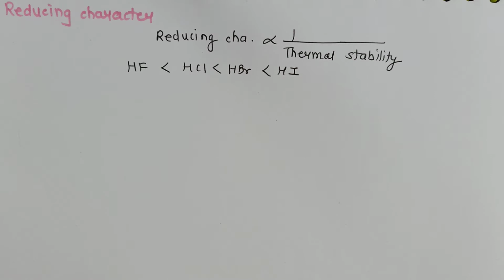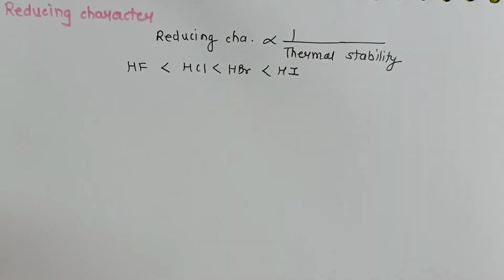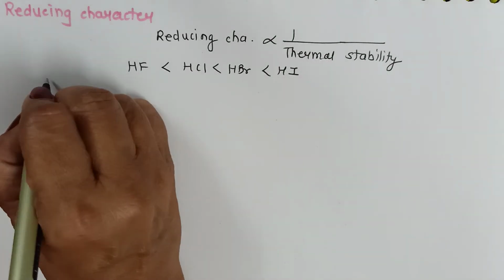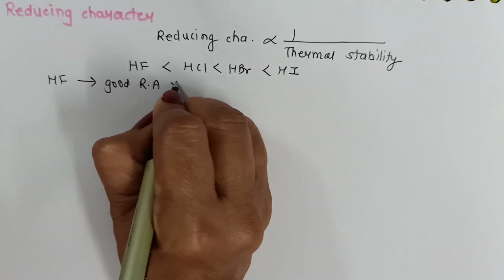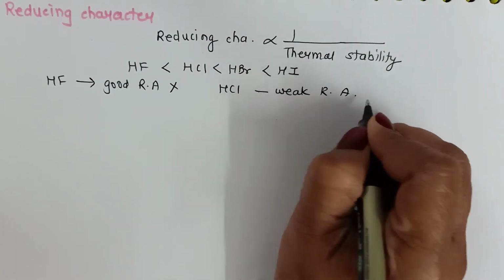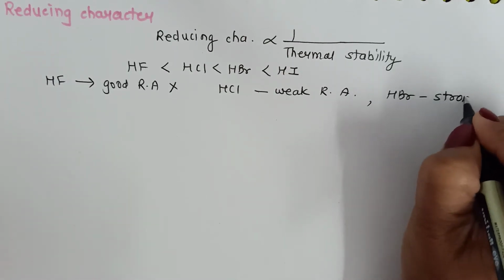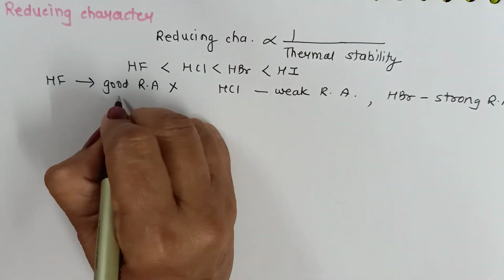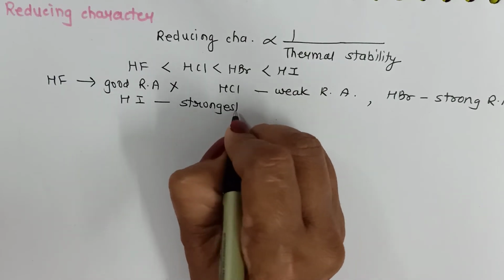The decreasing thermal stability of hydrogen halide from hydrogen fluoride to hydrogen iodide indicates that the reducing character increases down the group. We also know reducing character is inversely proportional to thermal stability. This means hydrogen fluoride is not a good reducing agent at all. HCl can be a weak reducing agent. HBr becomes a little bit stronger reducing agent, and hydrogen iodide is the strongest reducing agent.